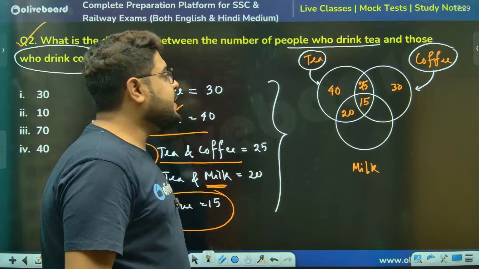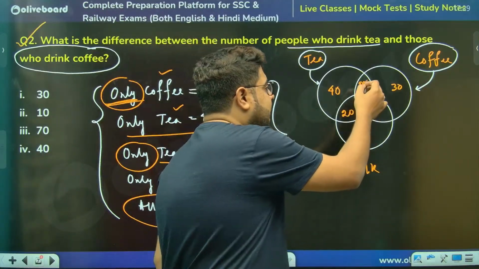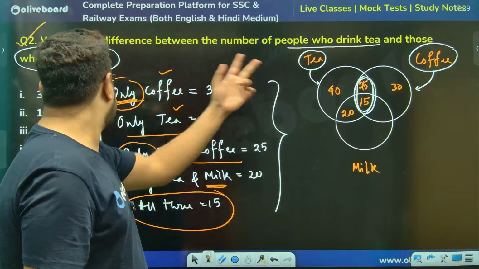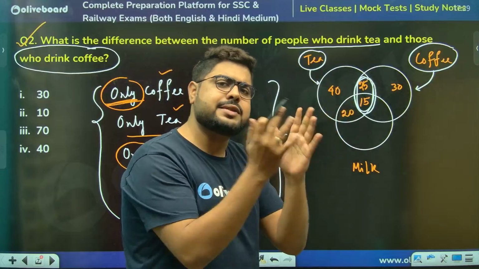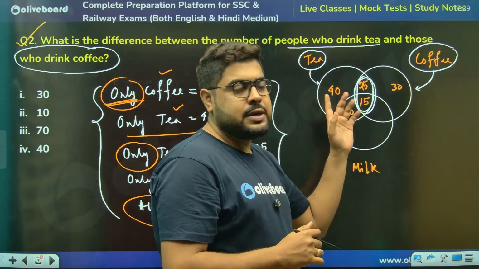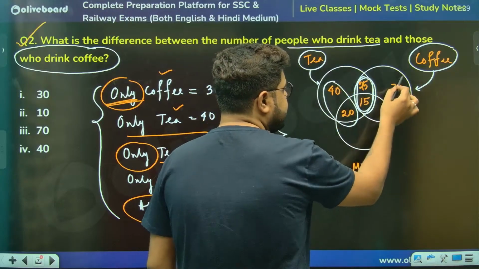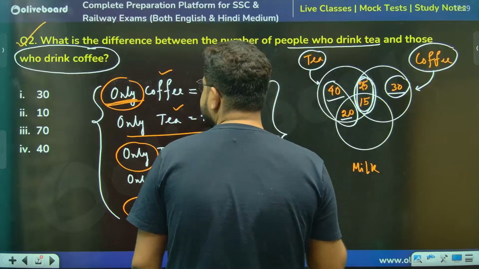Right? Sir, if I'm taking the difference, use your brain a little. If I'm taking the difference, sir, I will not pick these two. Why not these two? Because this is common in tea as well as coffee. When we subtract, this will cancel. So that means tea has these two extra and coffee has this extra. 40 plus 20 minus 30. So the answer will be, sir, 30.